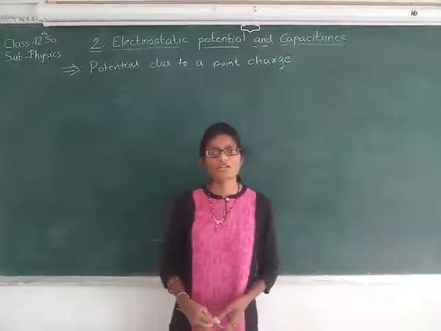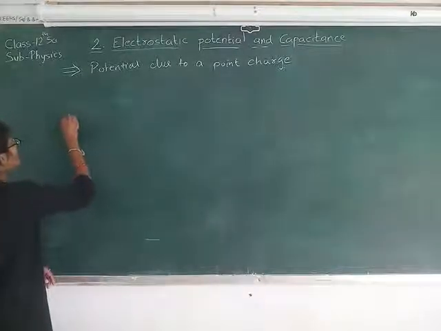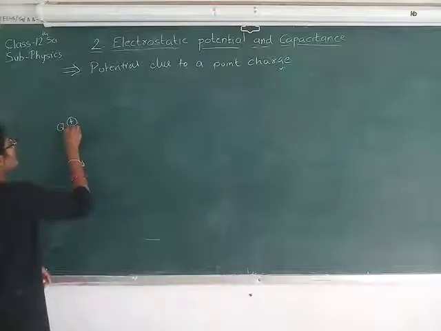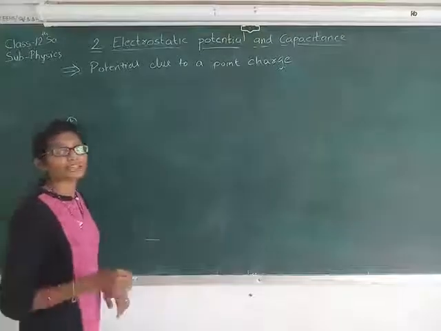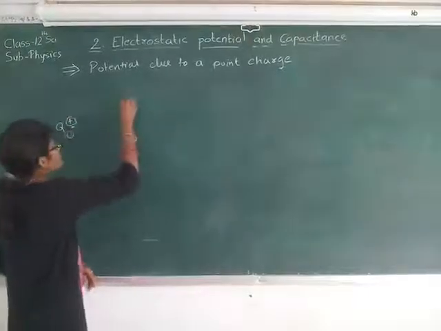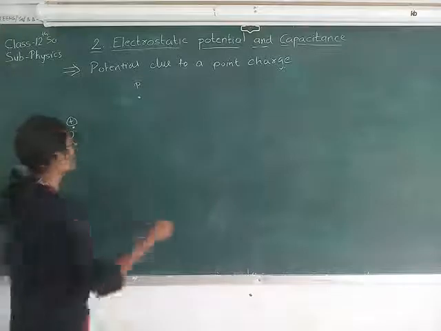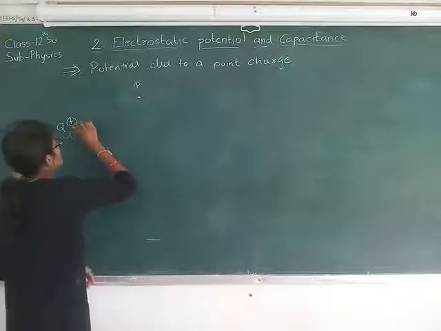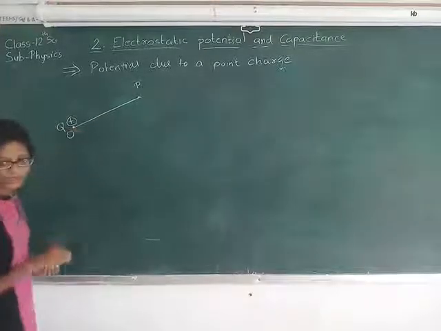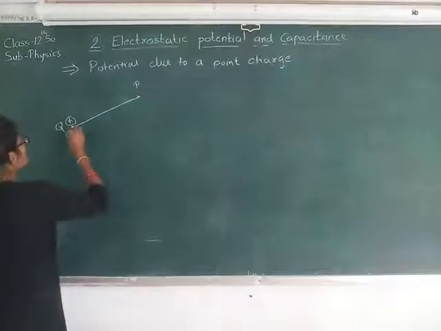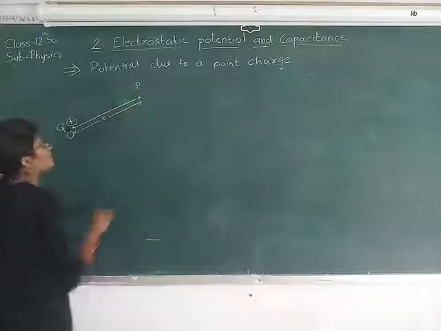Now let us find the potential due to a point charge. So suppose we have a point charge Q which is placed at the origin O. Here we need to find the potential due to this point charge at, say, point P. Let the distance between O and P be the vector distance R.